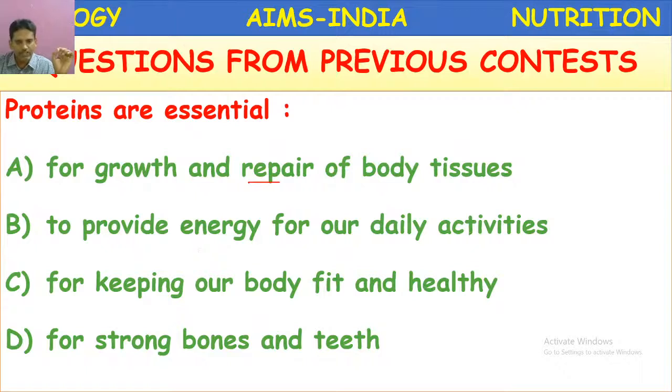The remaining functions: providing energy is the function of carbohydrates, keeping our body fit and healthy is the function of vitamins and minerals. Next, strong bones and teeth, calcium and vitamin D. So here the correct option is A. Most of you have chosen the correct option. Keep selecting the right option. Let us continue.